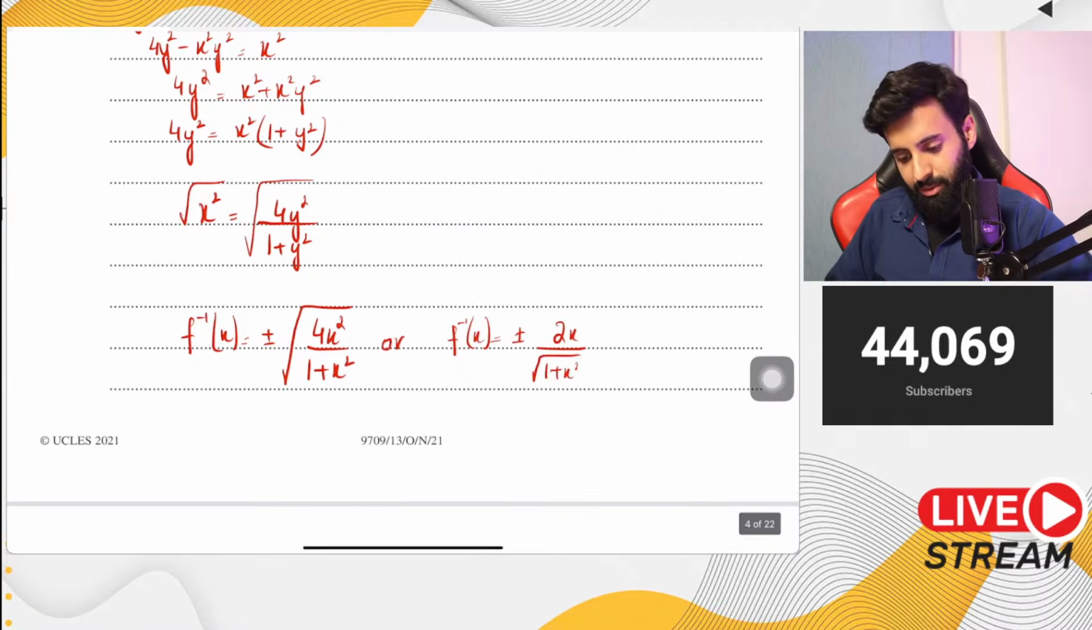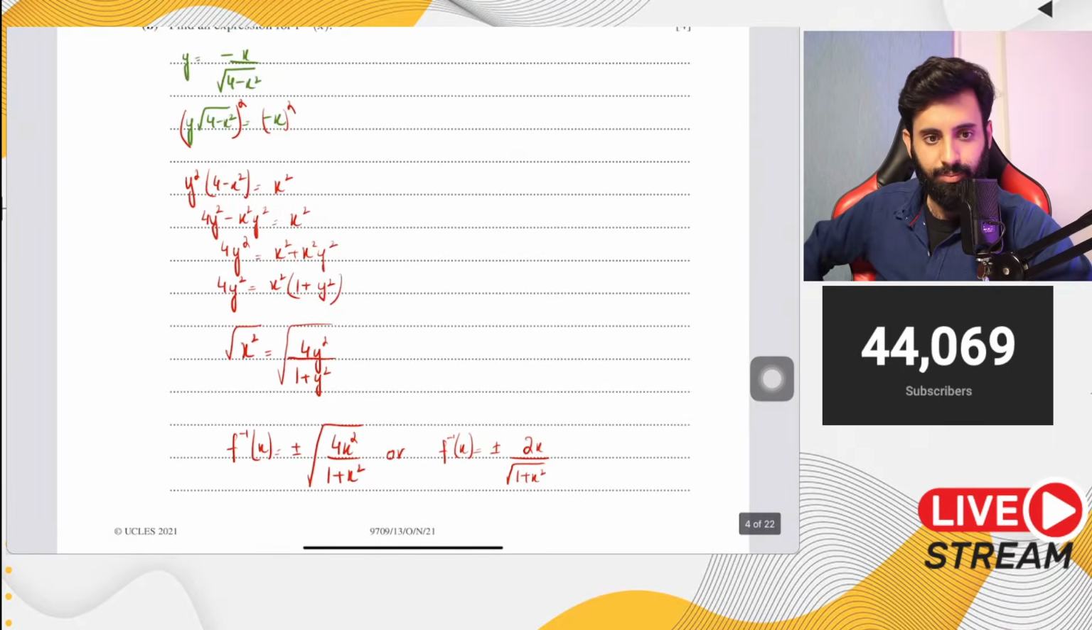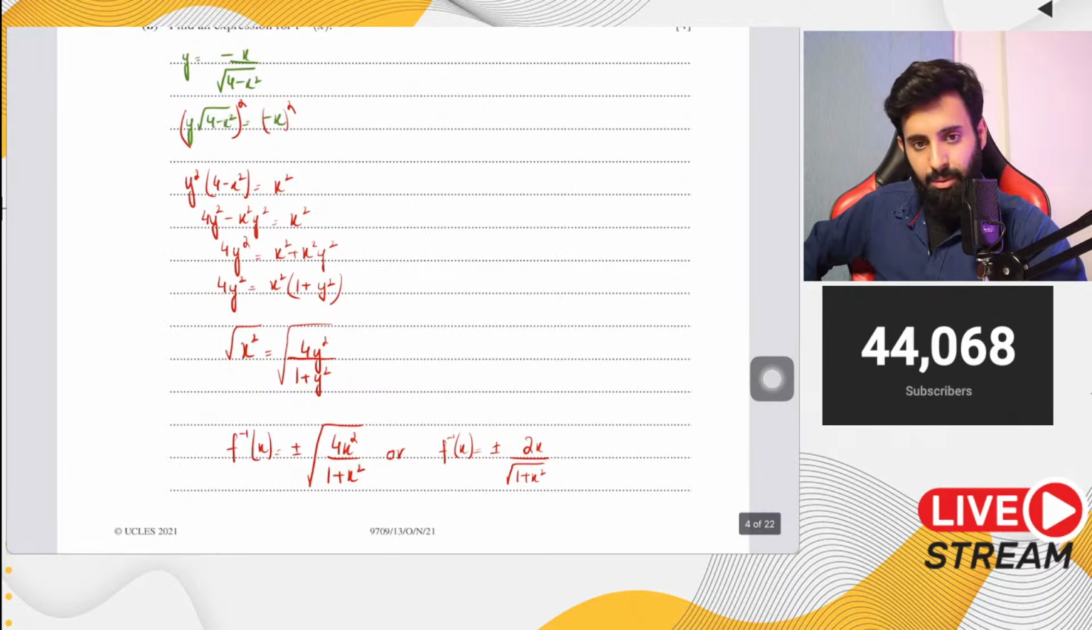Okay, now the big question. The big question is, are we going to go with the plus sign or are we going to go with the minus sign? What are we going with? यहाँ पे तो दोनों हैं. यहाँ पे तो greater भी है, lesser भी है. What do we do now? Do we go with the plus sign or do we go with the minus sign?